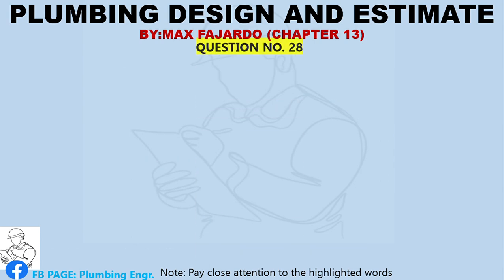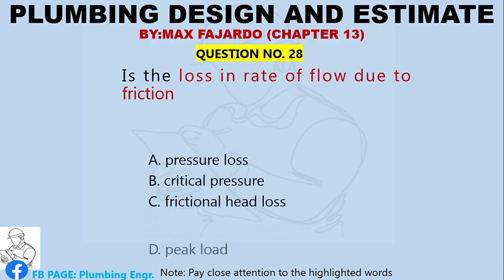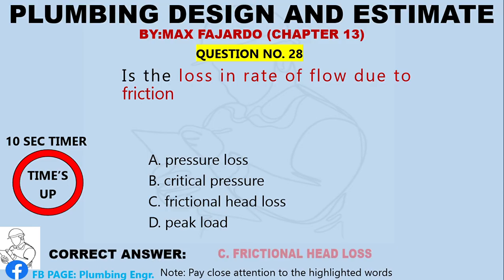Question number 28. Is the loss in rate of flow due to friction? A. Pressure loss. B. Critical pressure. C. Frictional head loss. D. Peak load. Correct answer, letter C, frictional head loss.